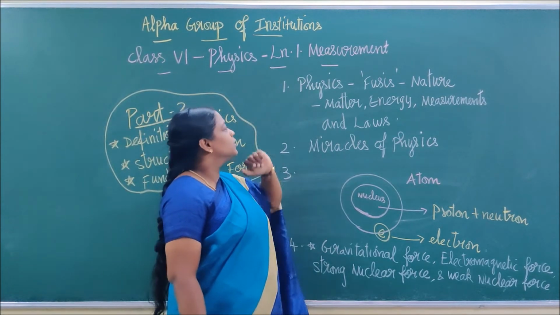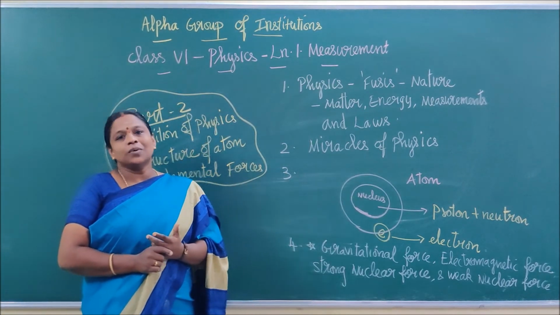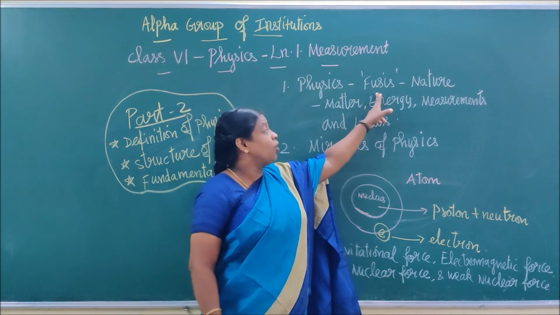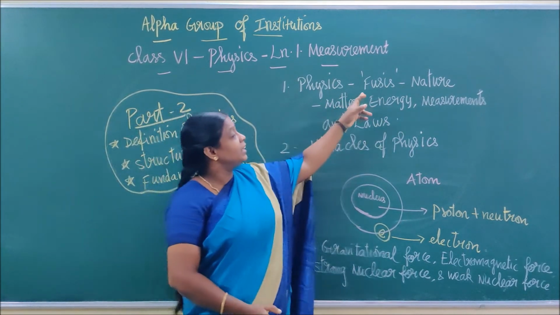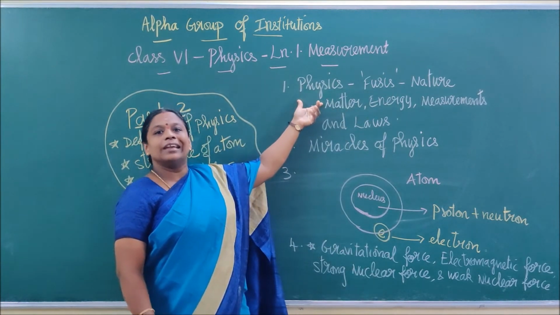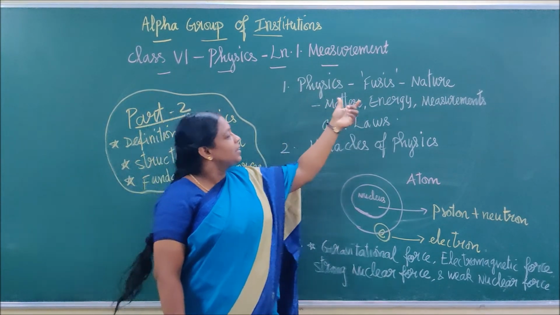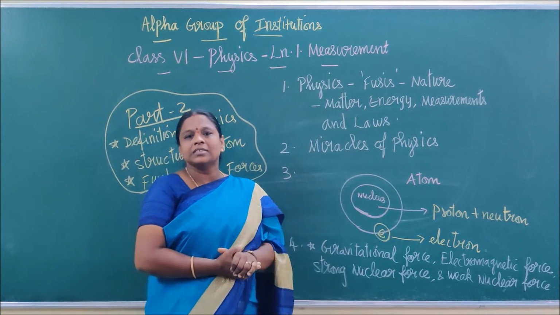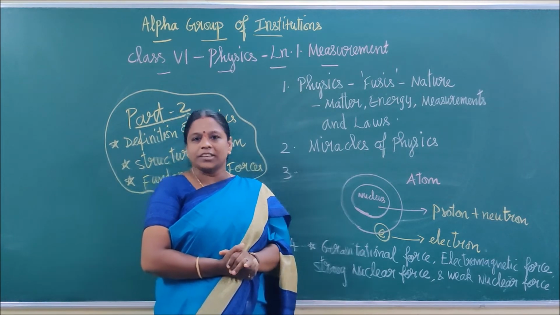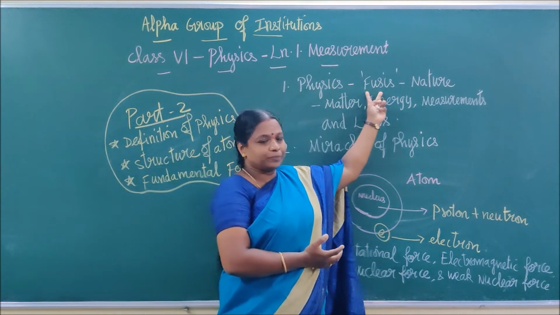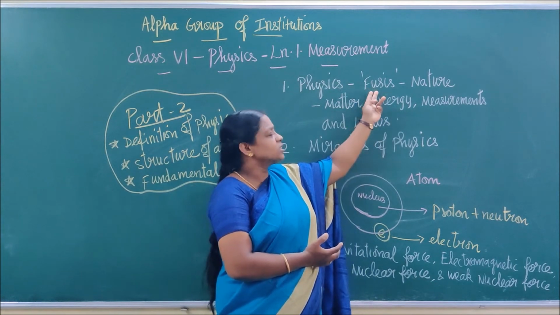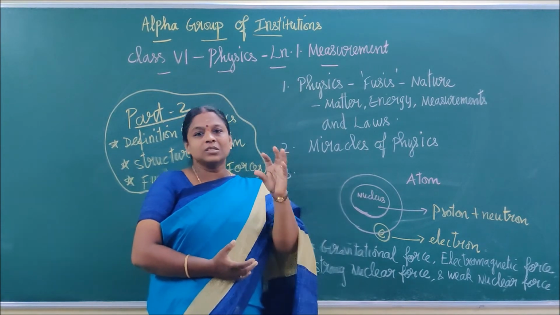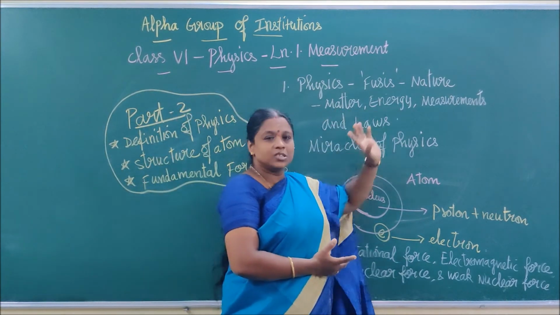First, let us move into the definition of physics. This word is a Greek word. It is derived from a Greek word called physis, which later got translated into English as physics. That Greek word physis means nature. So in your previous class I said physics means study of nature. So this is the root word, right? This physis means what? Nature. And in the previous class I told you physics mainly deals with matter and energy, right?